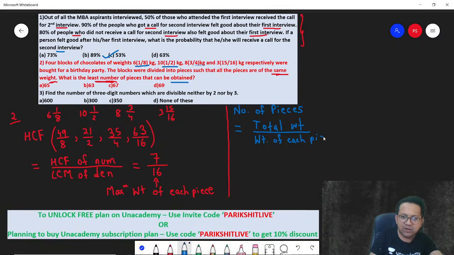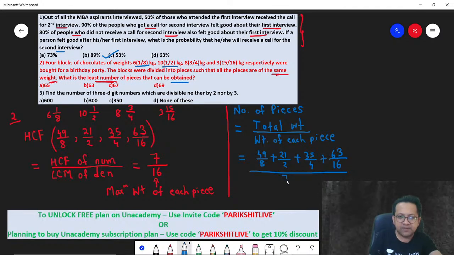So what is the total weight that you can distribute? Total weight you can distribute is 49/8 plus 21/2 plus 35/4 plus 63/16, divided by weight of one piece, 7/16. I think you can do the maths. I will leave it for you to do the calculations. Moment you do your calculations, you will get your answer as 67.